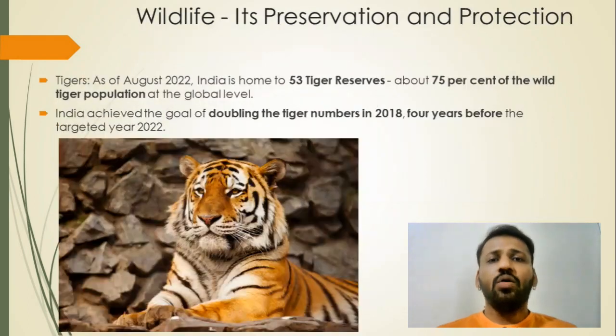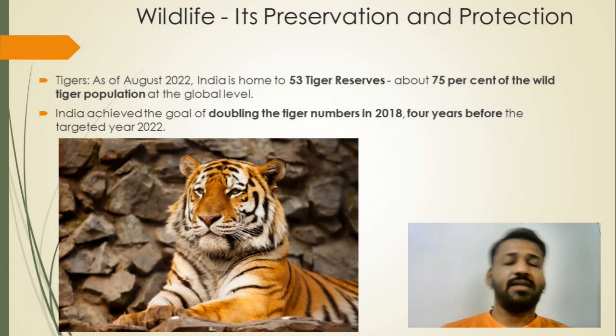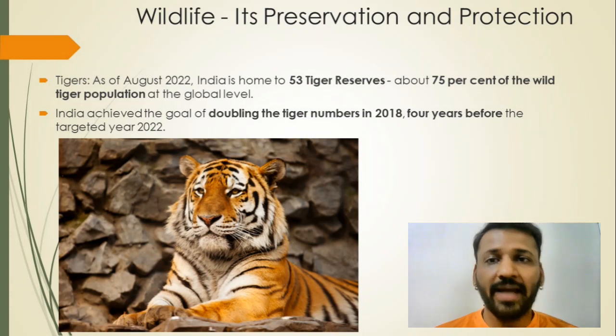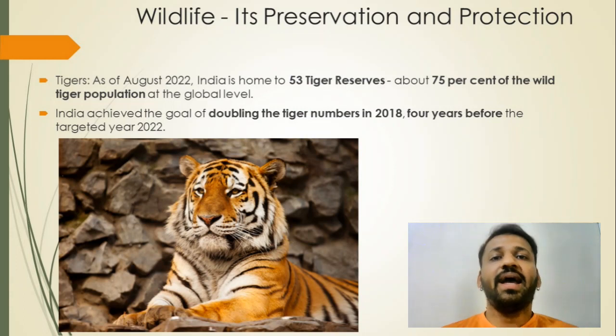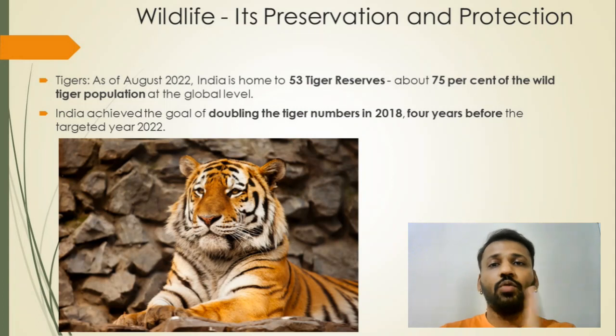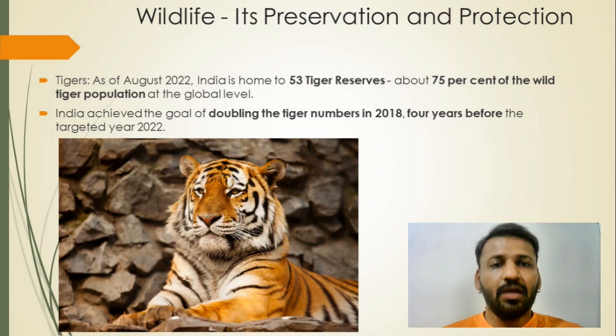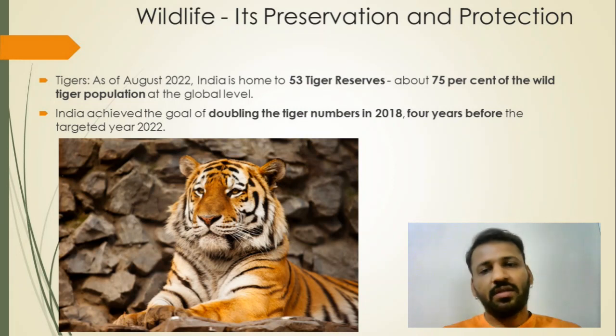Now let us see what the Economic Survey says about other animals. India started the tiger conservation project long back. Right now India has 53 tiger reserves and 75% of the world's wild tiger population, and it has increased. India achieved the goal of doubling the tiger number in 2018, four years before 2022. Many targets have been achieved before time.